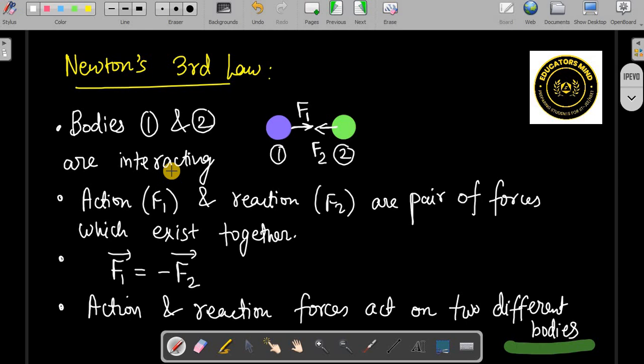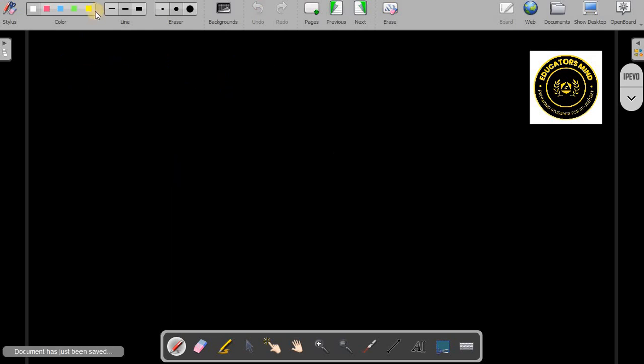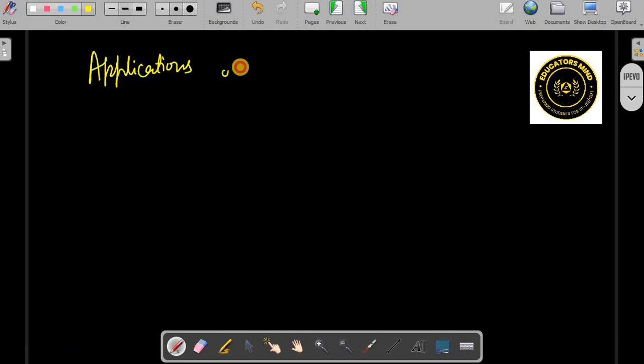So having done this, we'll revisit the applications now, and the applications will be thoroughly based on Newton's second law of motion. Let us see the applications of Newton's laws of motion.